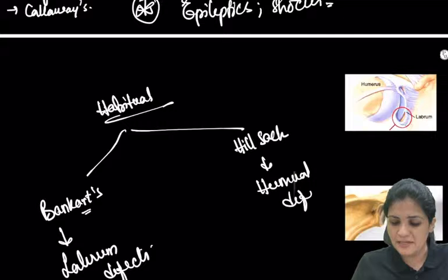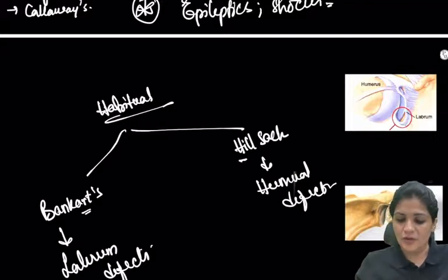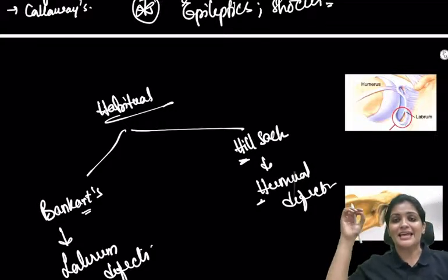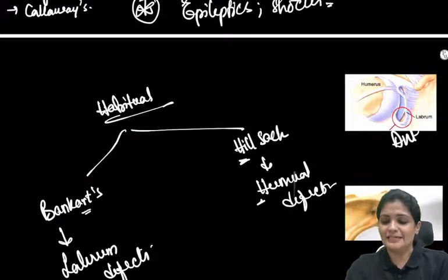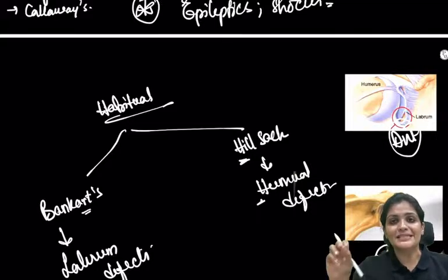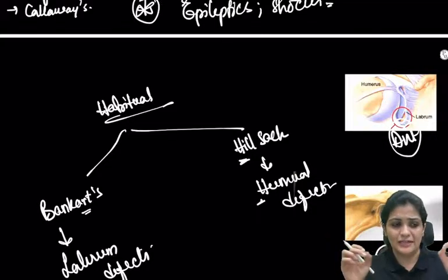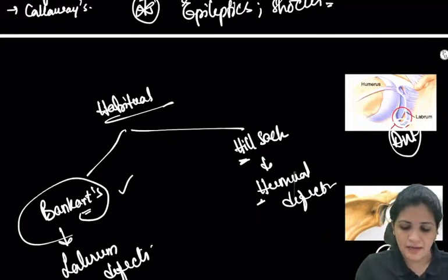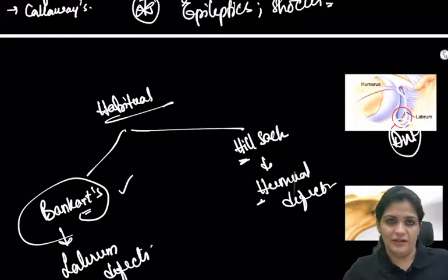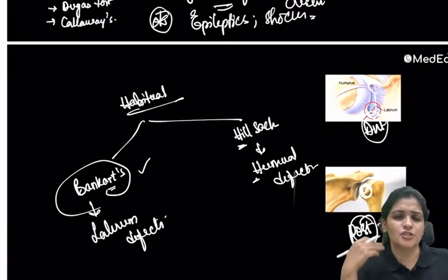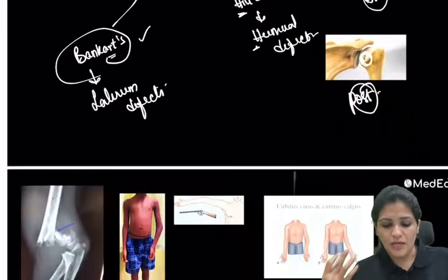Just remember, whenever they ask you H for H, remember Hill-Sachs, humerus defect. So these are the complications of habitual dislocations of the humerus.